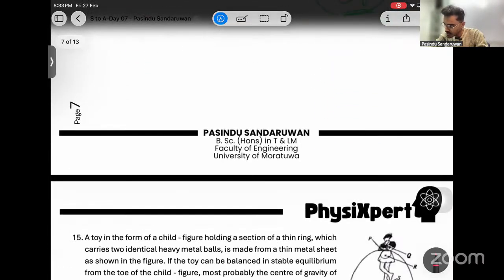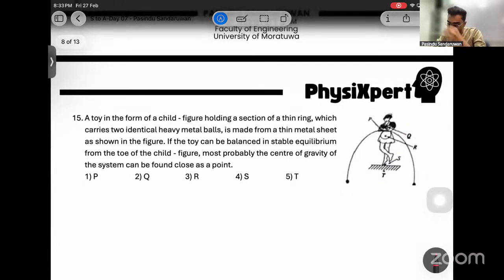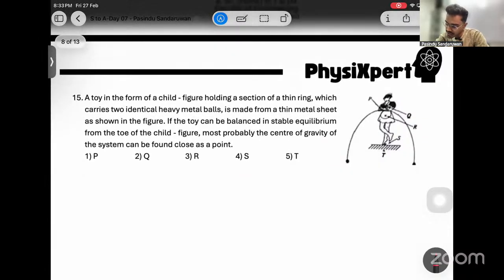Okay. 15. A toy is made from a child figure holding a section of a thin ring which carries two identical heavy metal balls, made from a thin metal sheet as shown in the figure. If the toy can be balanced in stable equilibrium as shown in the figure, the toy can be balanced in the stable equilibrium from the toe of the child. That's an important one, toe of the child.